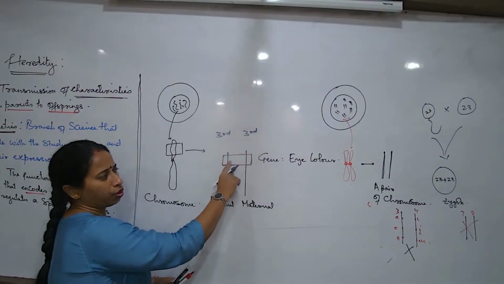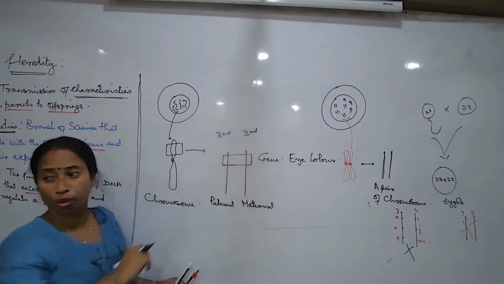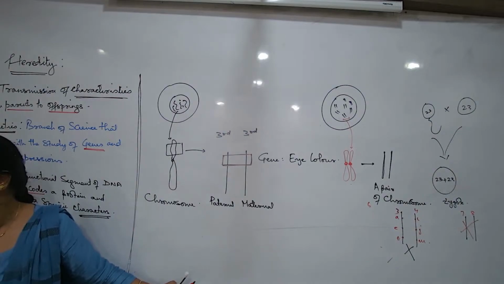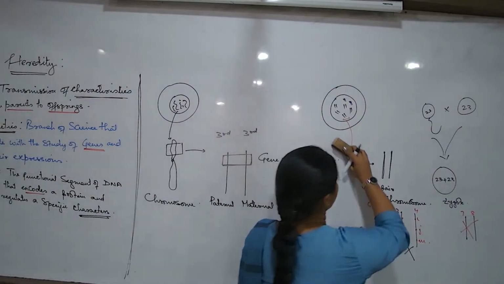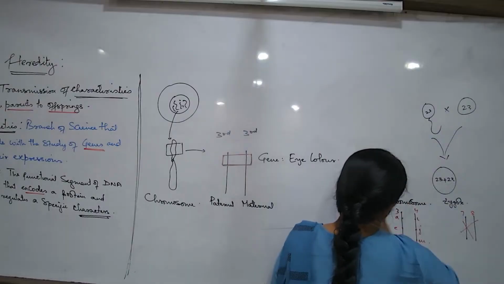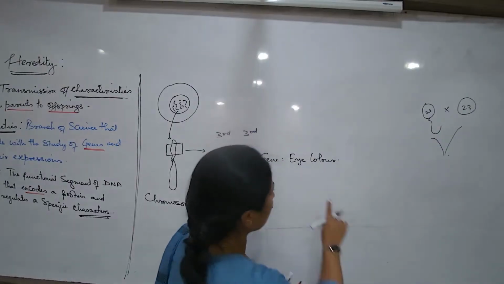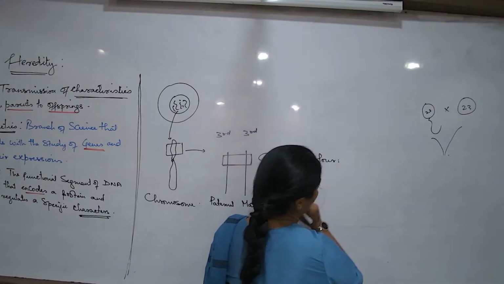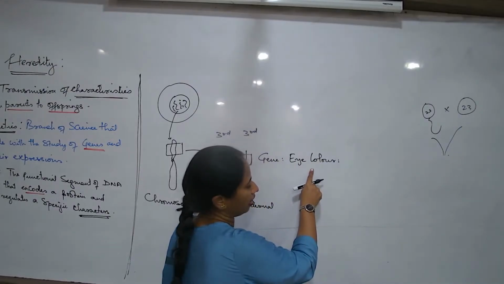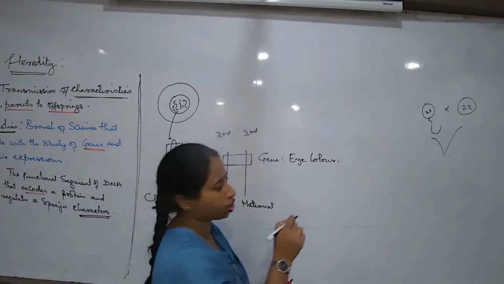But when I look into this chromosome and this chromosome, the form of the gene is not the same. Meaning I am talking about the eye color. What is eye color? It is a character. This eye color is present in variable forms in the human population.